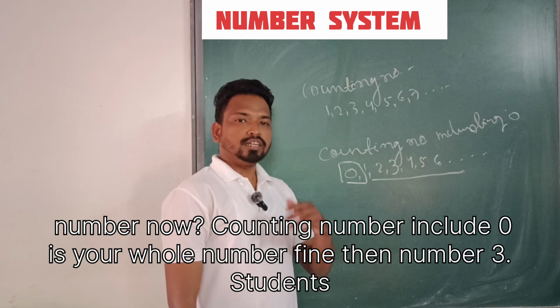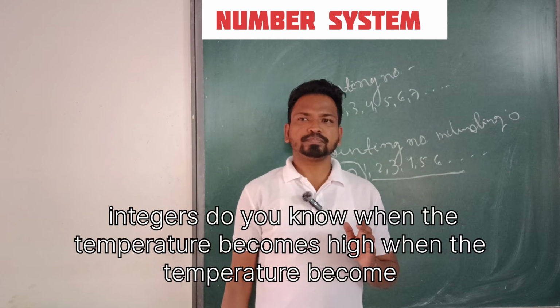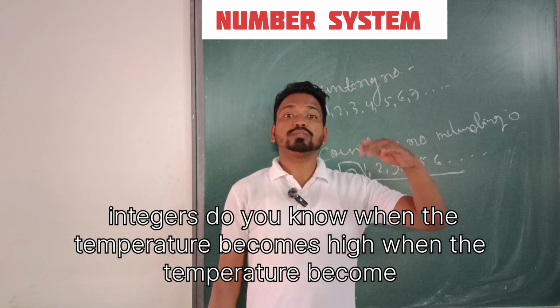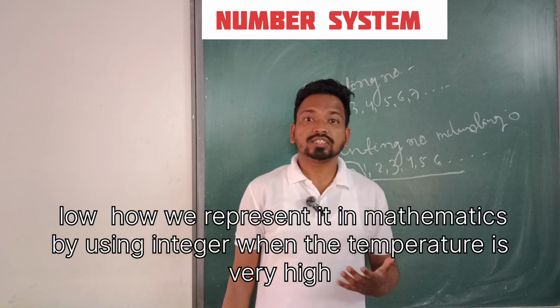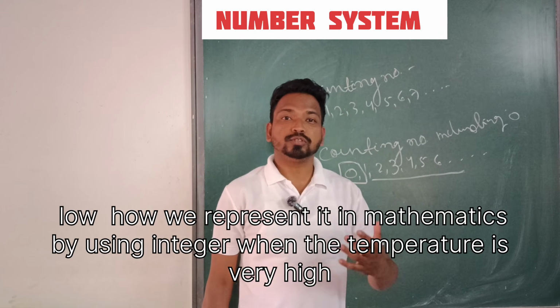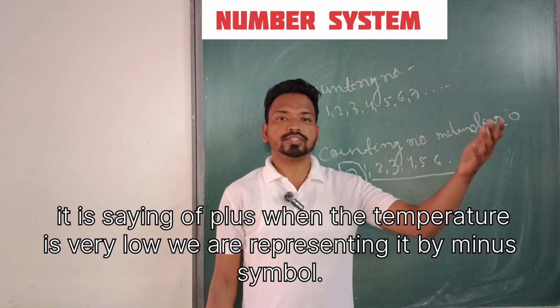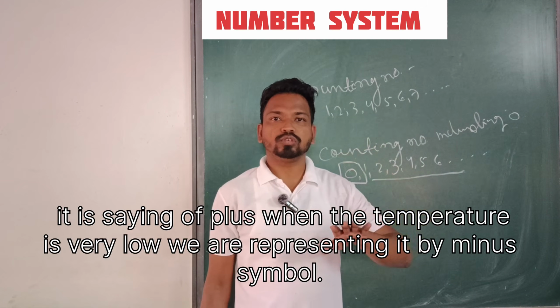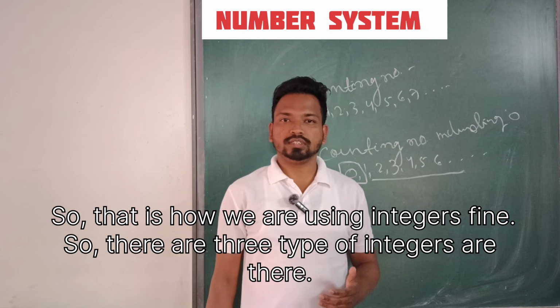Fine. Then number 3, students, integers. Do you know when the temperature becomes high or low, how we represent it in mathematics? By using integers. When the temperature is very high, we say plus. When the temperature is very low, we represent it by the minus symbol. So that's how we are using integers.